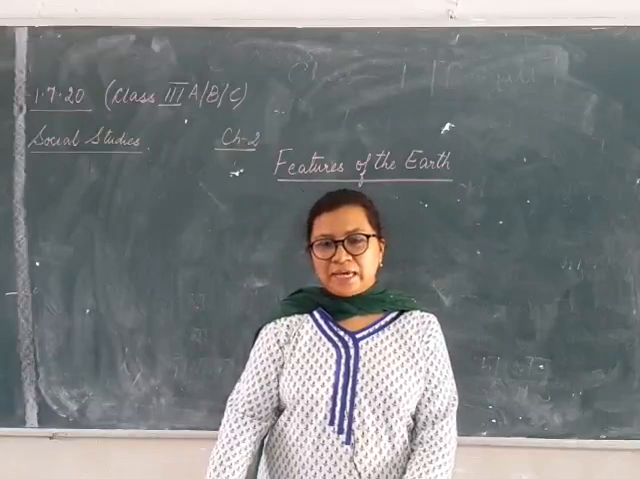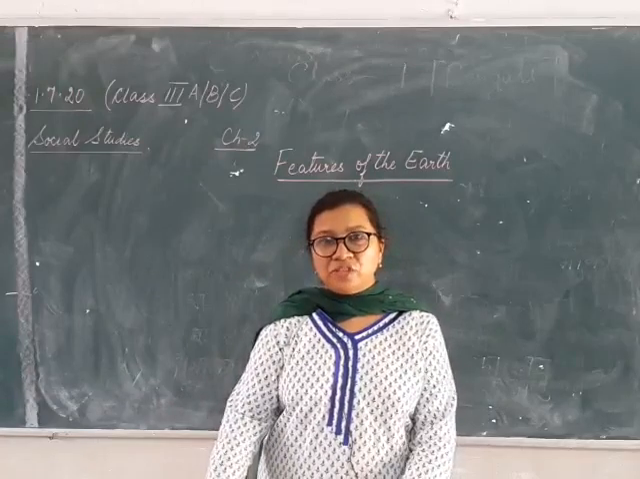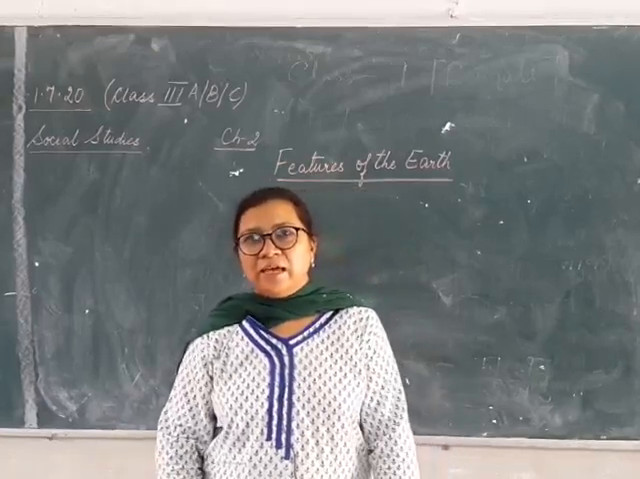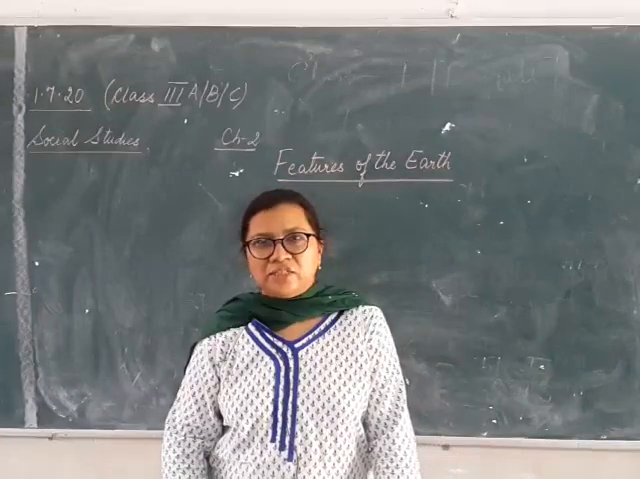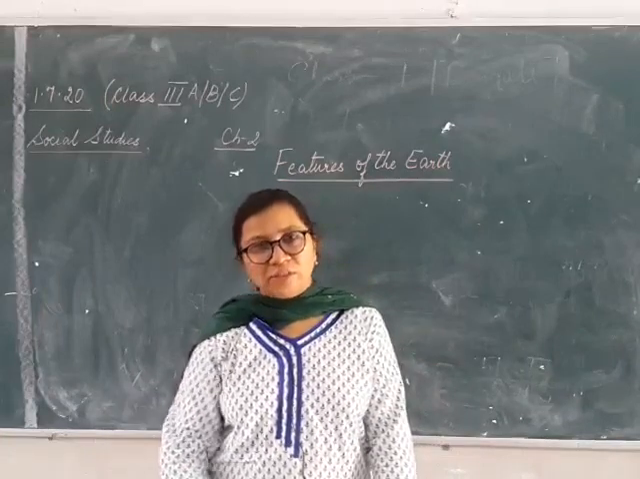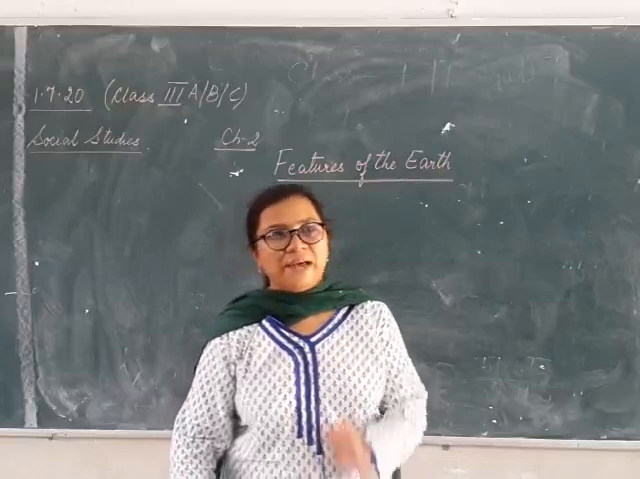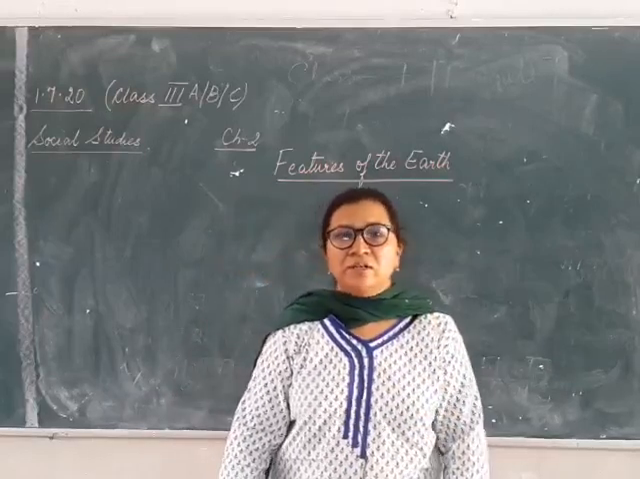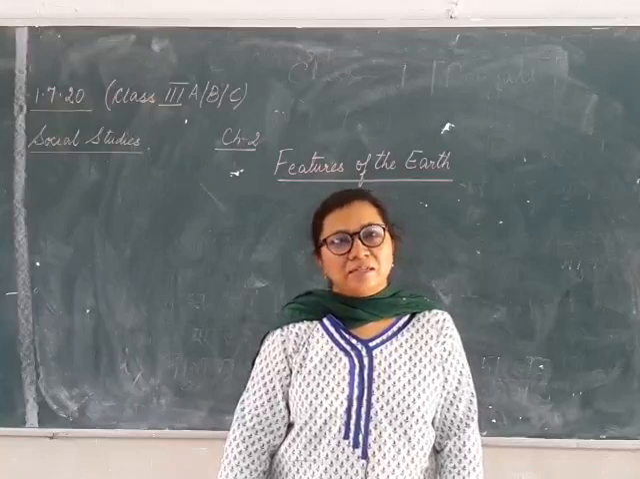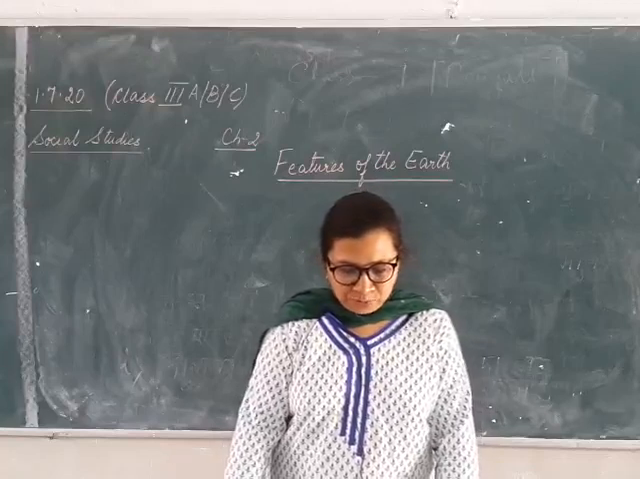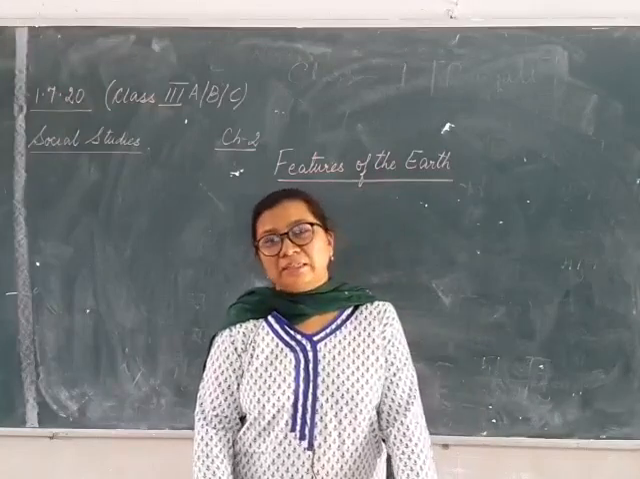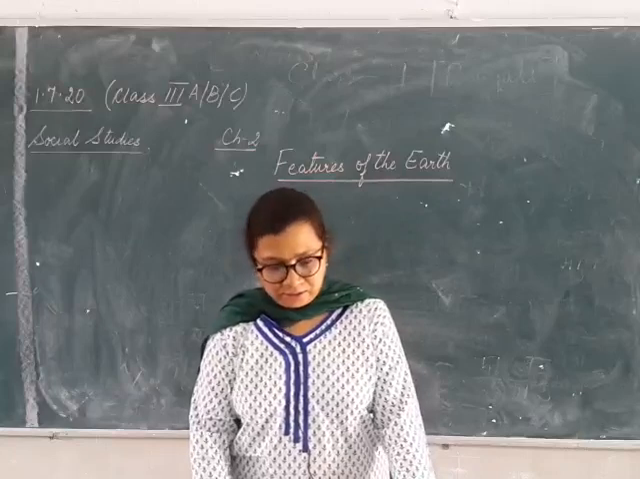Like in the previous class, we were studying about the shape of the earth, and we came to know that the shape of the earth is like a sphere. Sphere means it was round in shape, but flat at the poles. That was flat at the North Pole and flat at the South Pole. So in this chapter we will study something a little different about earth.